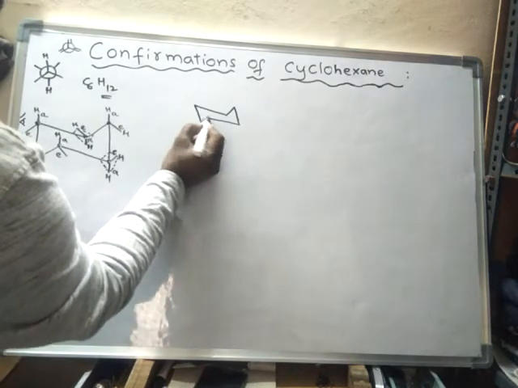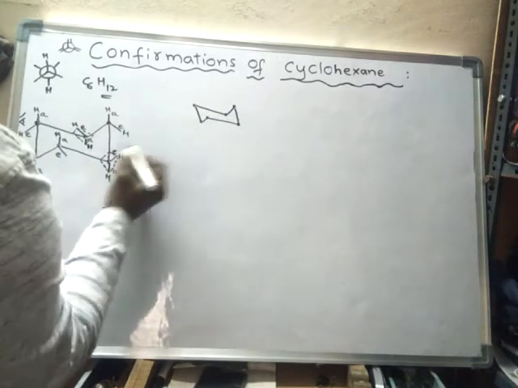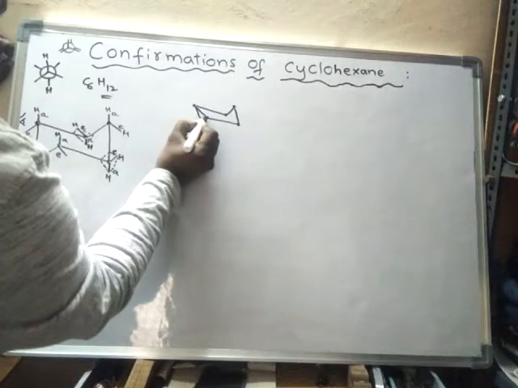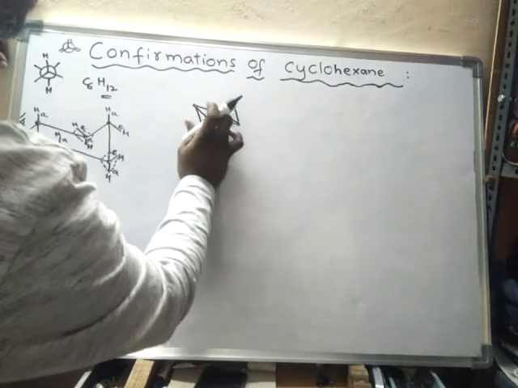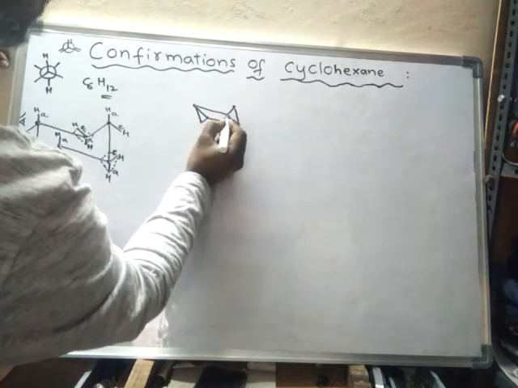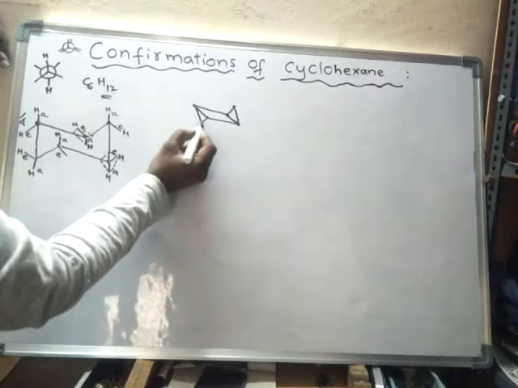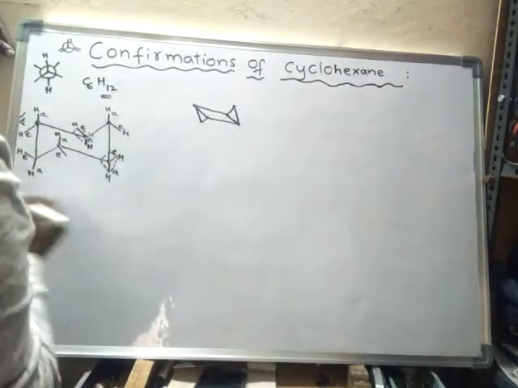Out of 6 carbons, these four carbons lie in the same plane, and one carbon will be placed above the plane and another will be placed below the plane.